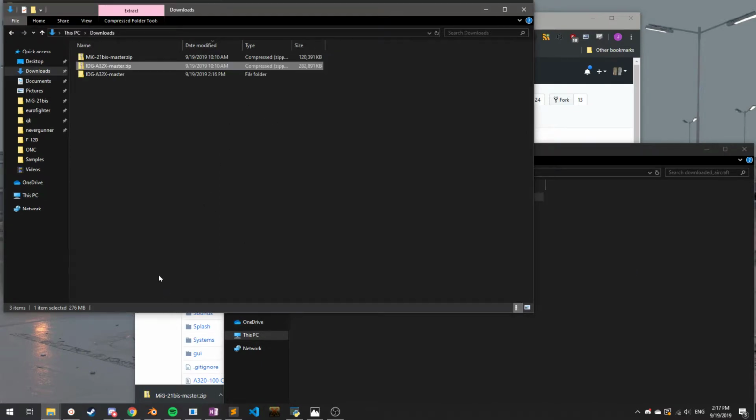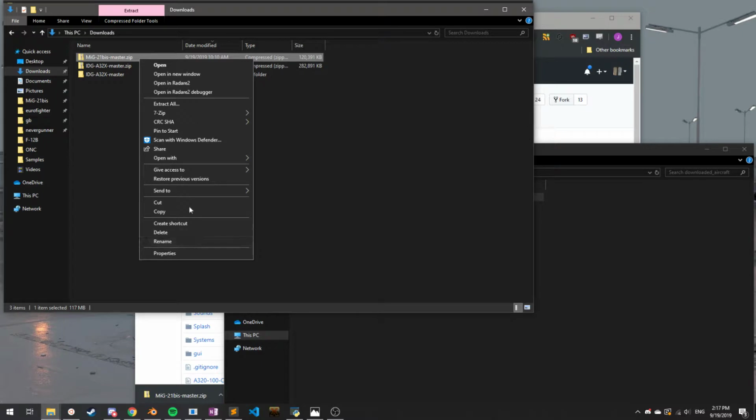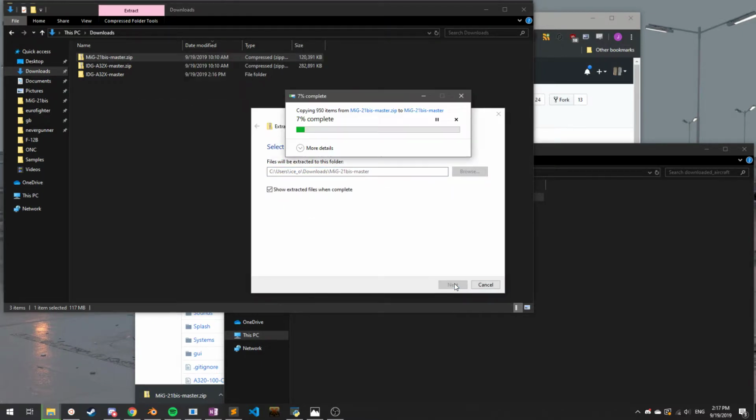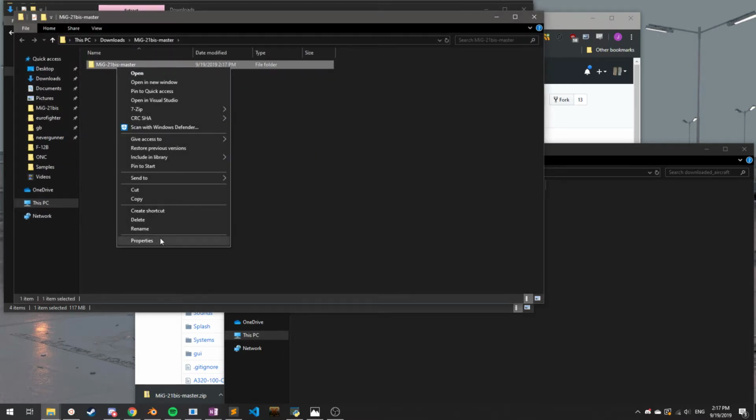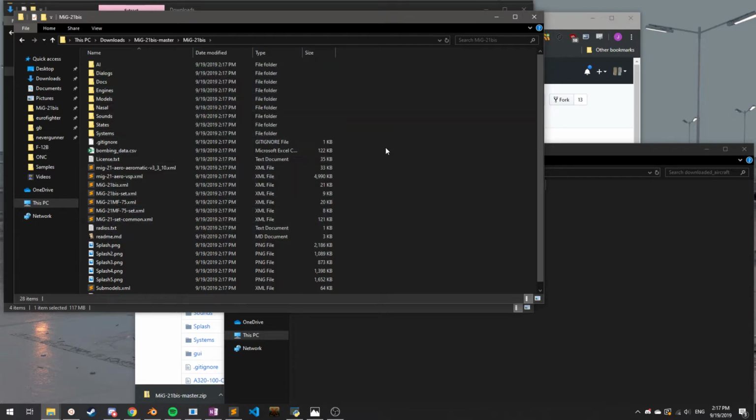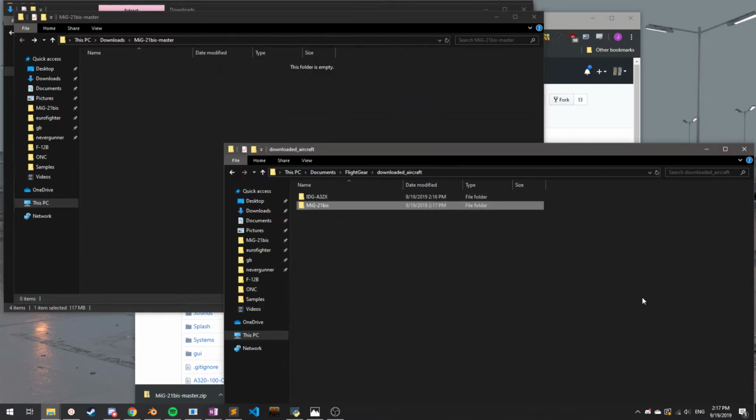If you have multiple planes you want to install, I have the MiG-21 here just as an example. Extract it. Faster, it's a little smaller. Alright, so that's done extracting. We're going to right click, rename, remove the master. Check, this is where all the files are. That's what we want. Copy, drag.